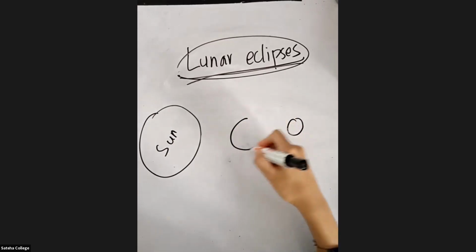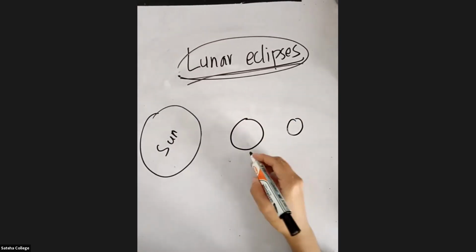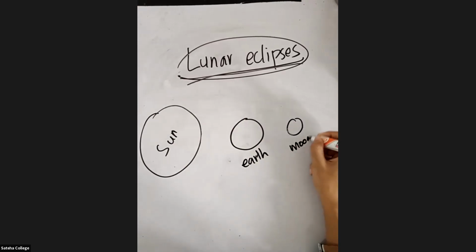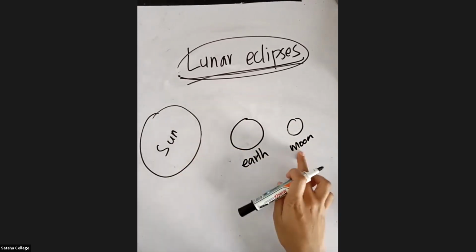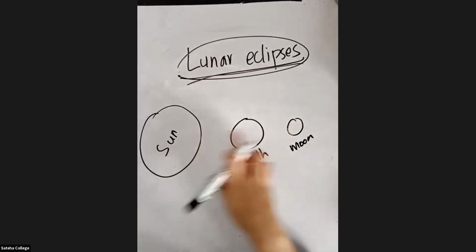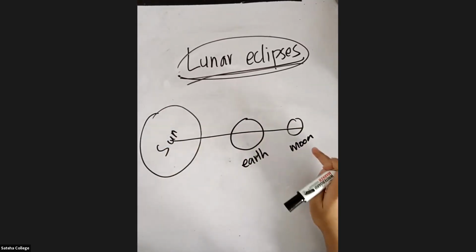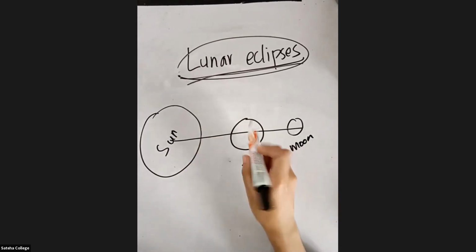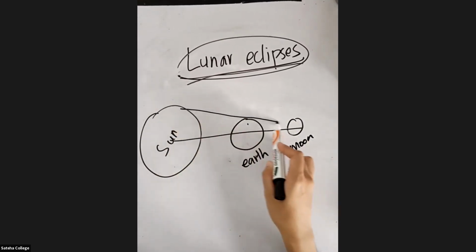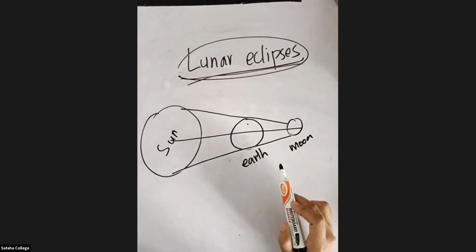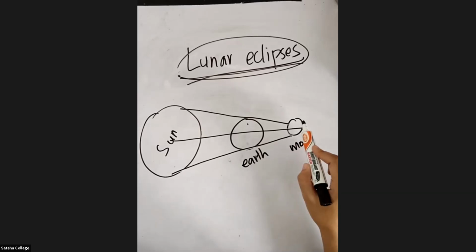Let's draw it here. When the earth is in between the sun and the moon, and when these three are in a straight line, the shadow of the earth is going to fall on the moon.